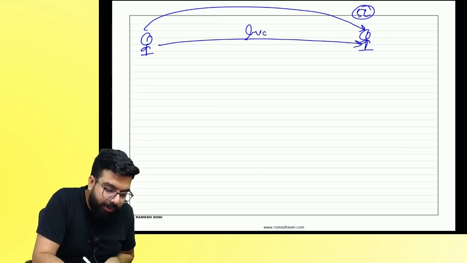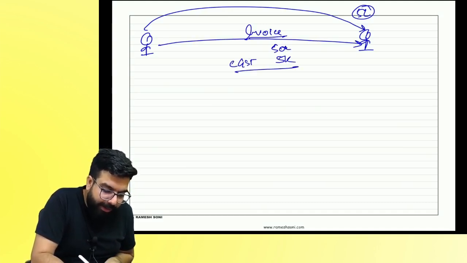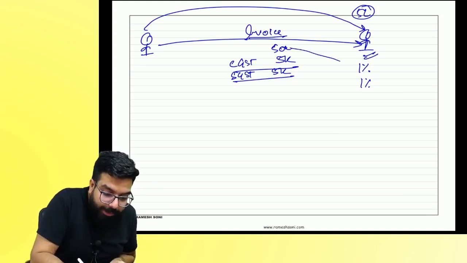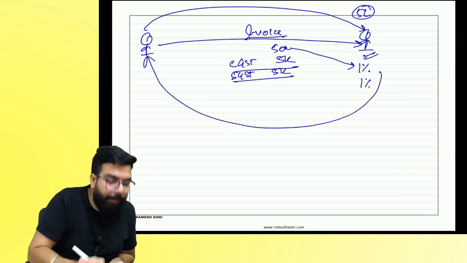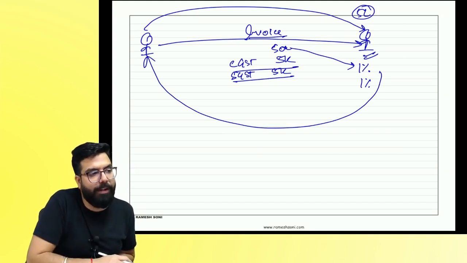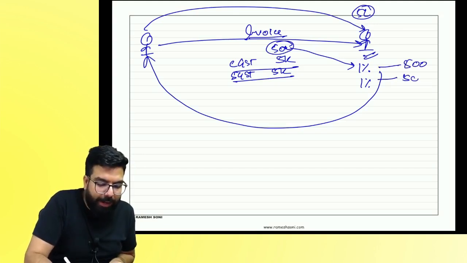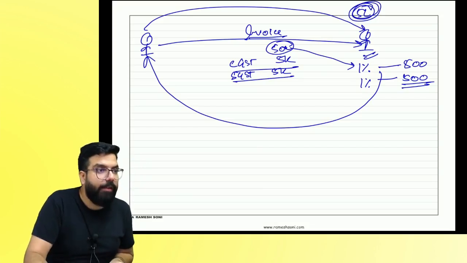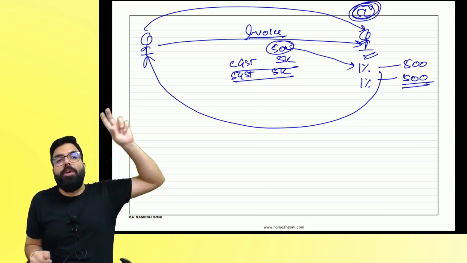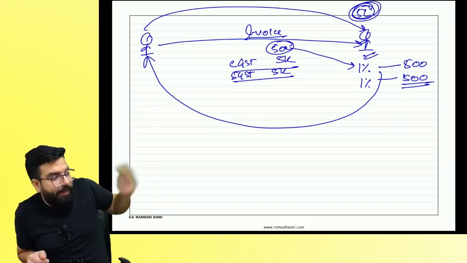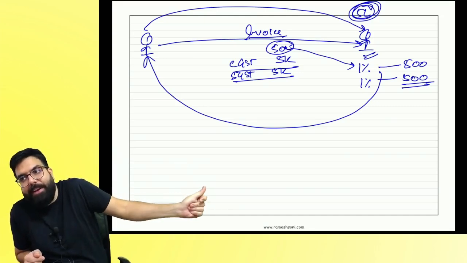I gave an invoice of 50,000 plus GST 5,000. See, the government department has to deduct how much? 1% and 1%. On what amount? 50,000. Whenever it is making the payment, it will deduct the TDS. TDS will be deducted on 50,000 rupees. 1% of 50,000 means 500. Will they deduct on the 5 lakh? Remember one thing. The contract value is seen to decide whether TDS applies or not. Now, whenever I give an invoice, will the government department keep deducting TDS?